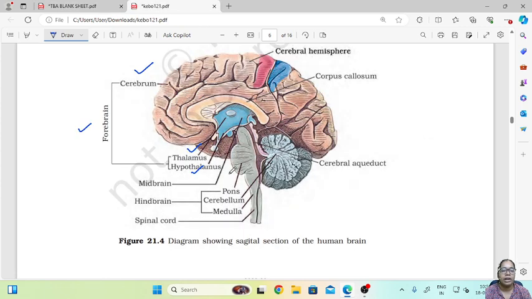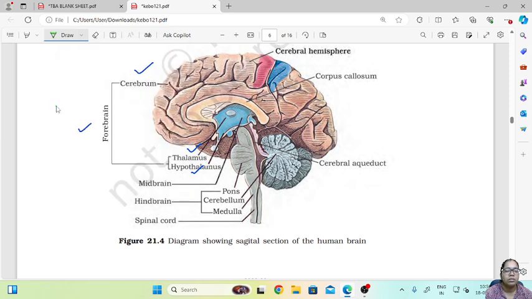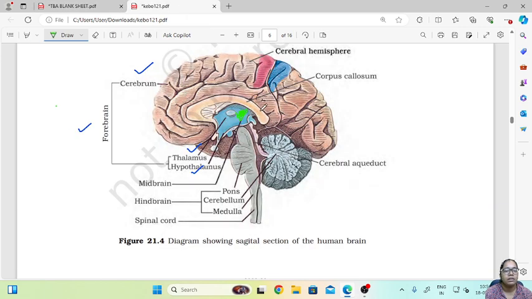So this blue part which you can see over here is called the midbrain. It is located between your forebrain and the hindbrain.